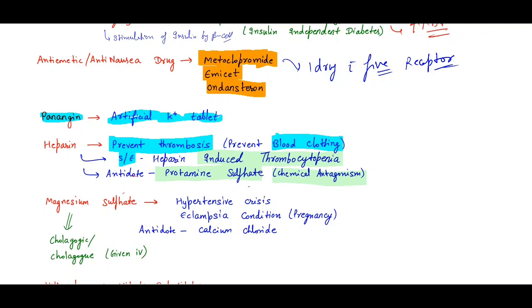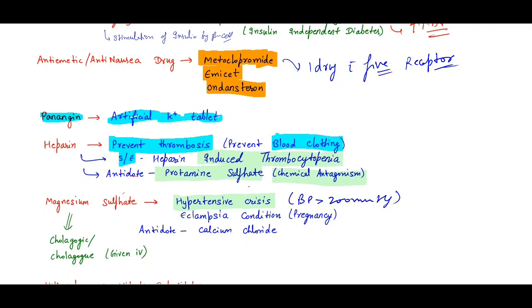Now remember another important drug, magnesium sulfate. Which drug is used for the hypertensive crisis or the eclampsia condition? That is magnesium sulfate. We have hypertensive crisis when the blood pressure is more than 200 mmHg, and we give magnesium sulfate.